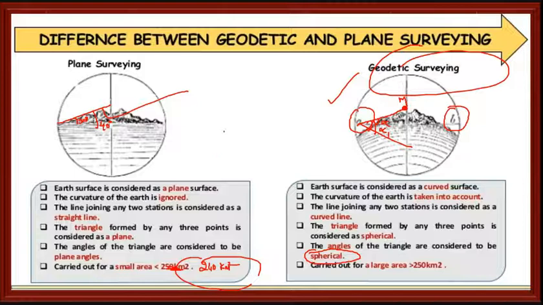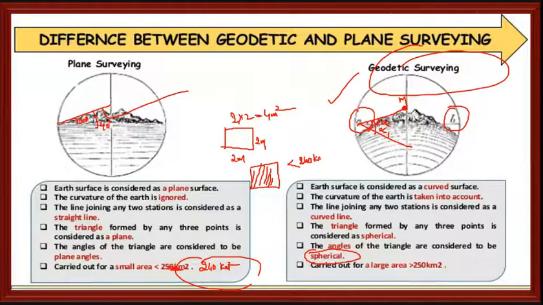Suppose this is my area, if I call this one 2 meter and 2 meter, the total area is 2 by 2 equals 4 square meter, correct? Like this only, if the total area of the field is lesser than 250 square kilometer, then we will go for plane surveying.